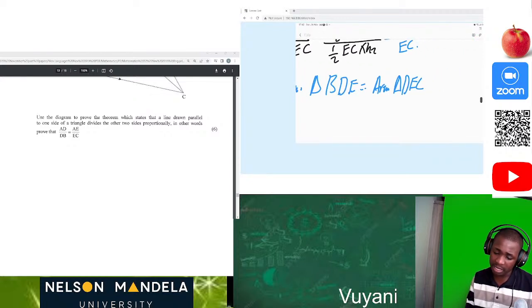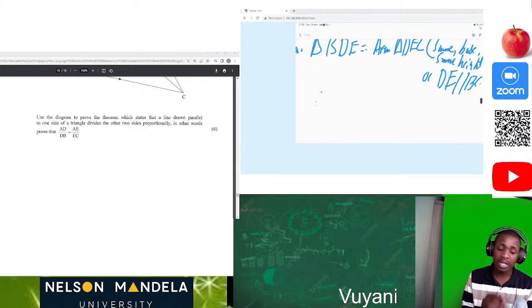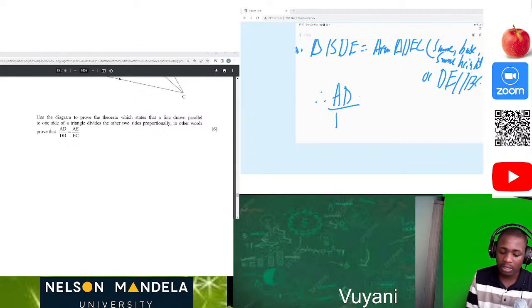Why? Because they have the same base, which means same height. Or we can just say that because DE is parallel to BC. Then, since these two triangles are equal in area, we can say that AD over DB is equal to AE over EC.